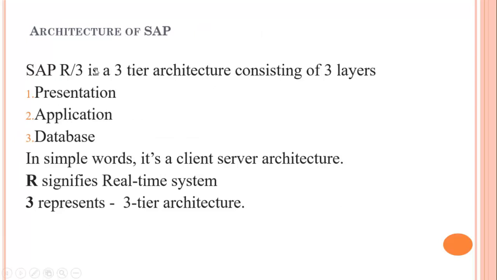Now we are going to discuss the architecture of SAP. SAP R/3 is a three-tier architecture that consists of three layers. Why is SAP called a three-tier architecture? Because it consists of three layers: the presentation layer, application layer and database layer. Now what is the meaning of R here? R means real-time system. So SAP R/3 means SAP real-time system having three-tier architecture.